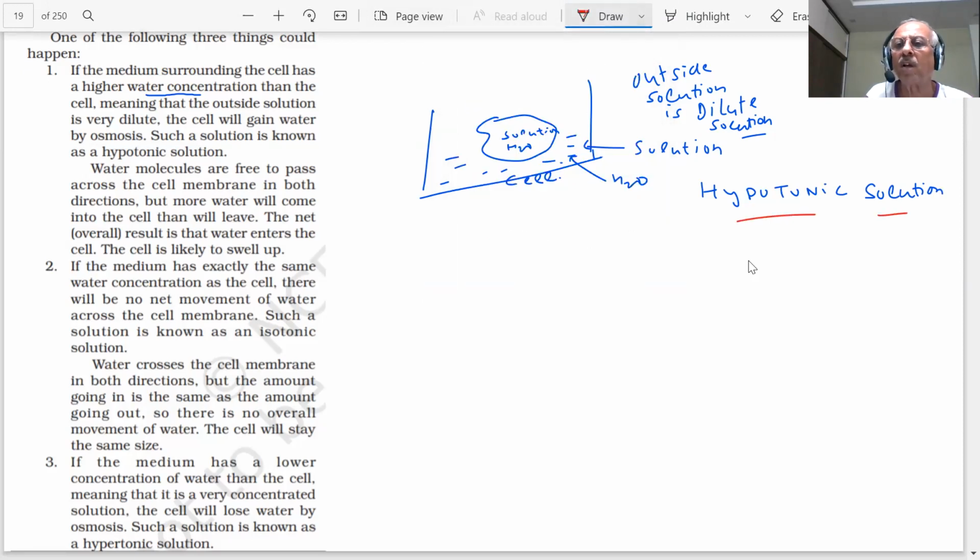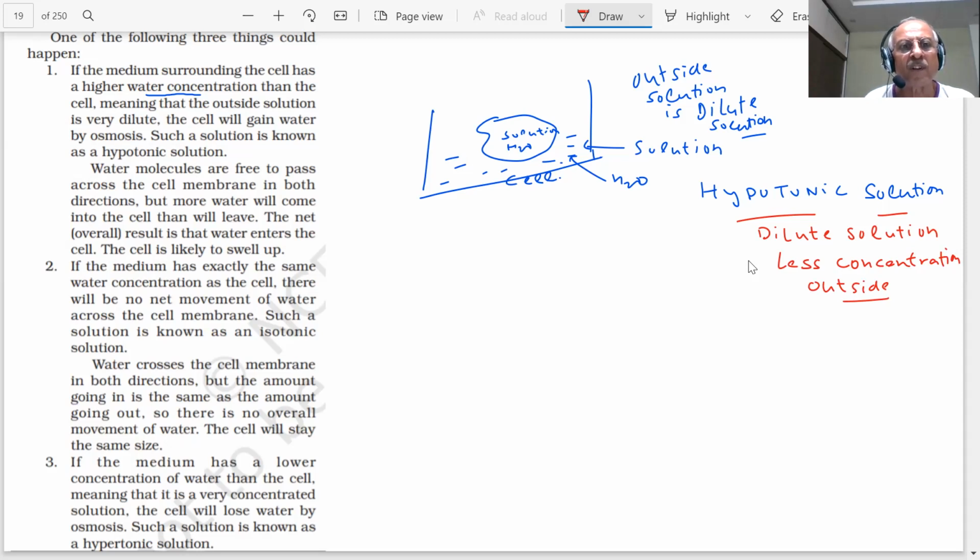What is a hypotonic solution? The outside solution, hypo means less concentration. So this is a dilute solution. Hypo means less concentrated. The concentration of the solution is less, so outside the cell, the concentration is less.